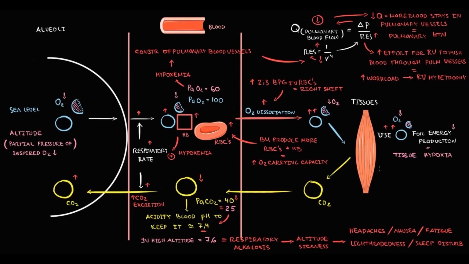And the last adaptation mechanism is an increase in the amount of mitochondria in tissues. An increase in the amount of mitochondria allows tissues to significantly increase oxygen uptake, which can boost energy production.